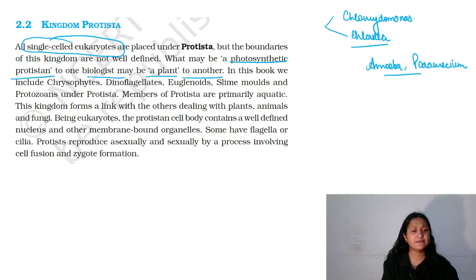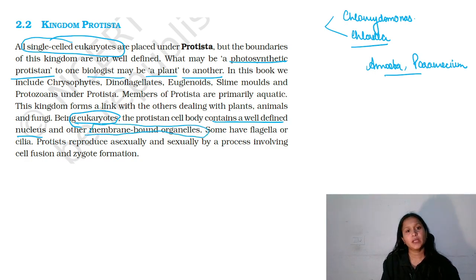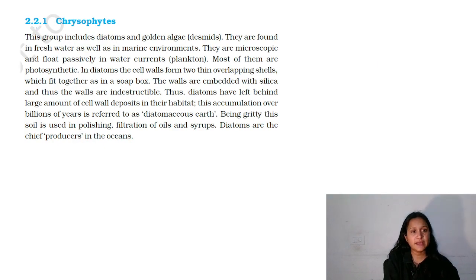So, as they are eukaryotic, the protistan body contains a well-defined nucleus, and even other membrane-bound organelles you will find here, like mitochondria, Golgi bodies, endoplasmic reticulum. Fine. Now let's move ahead to the first group here, chrysophytes. So this includes diatoms and your golden algae, that is desmids.